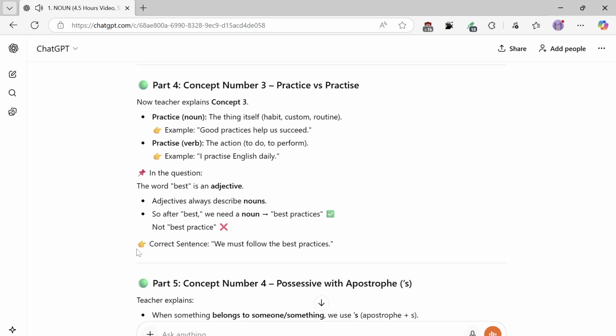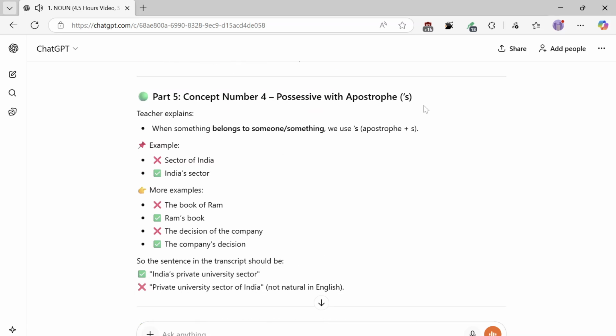Part 5, concept number 4: possessive with apostrophe S. Teacher explains, when something belongs to someone or something, we use apostrophe S. Example: sector of India, India's sector. More examples: the book of Ram, Ram's book. The decision of the company, the company's decision. So the sentence in the transcript should be India's private university sector. Private university sector of India is not natural in English.